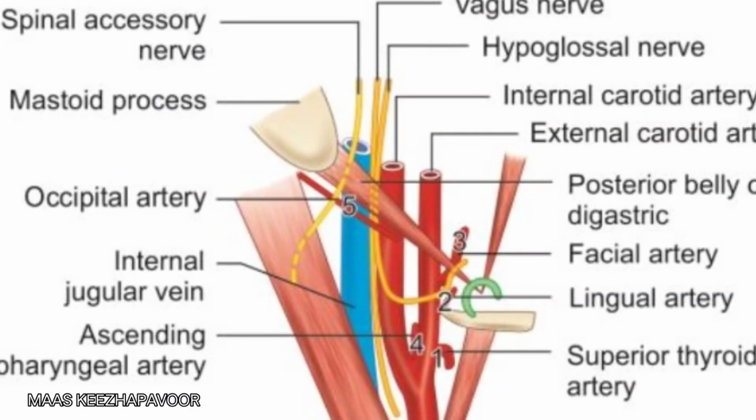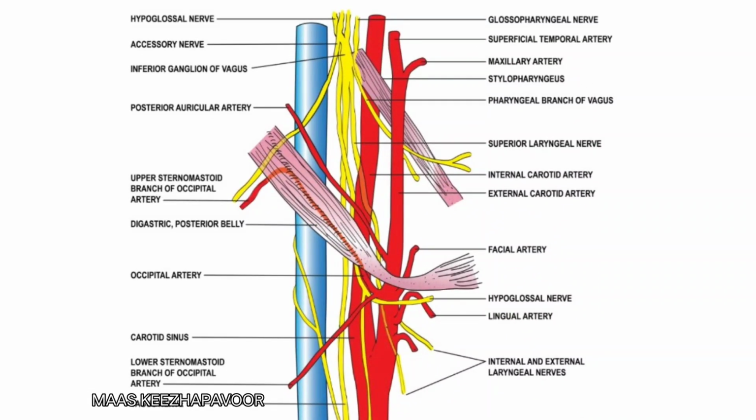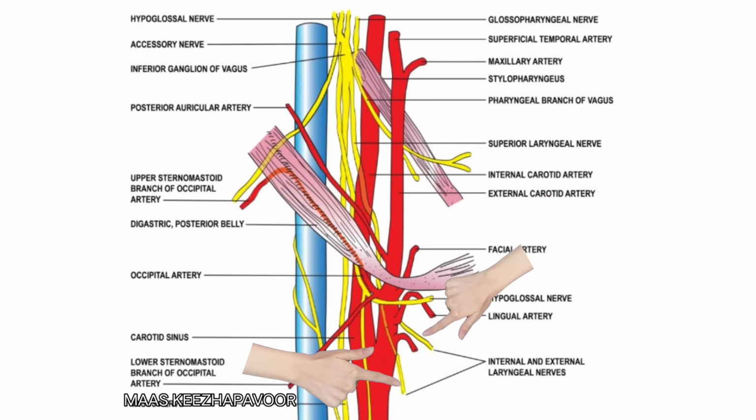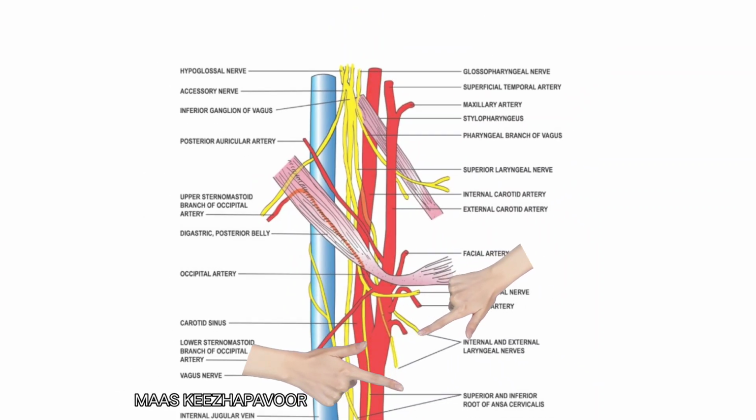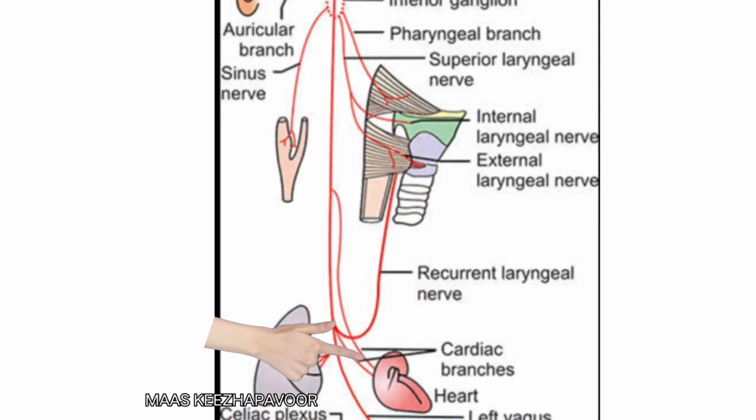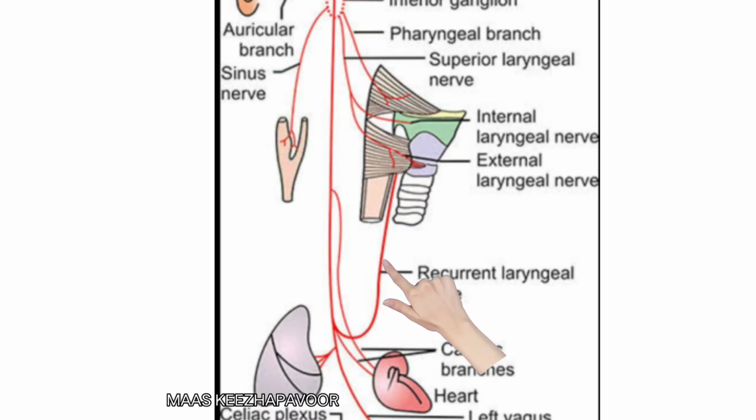The nerves present in the carotid triangle are the last 3 cranial nerves, that is vagus, spinal accessory, and hypoglossal nerves. The vagus nerve gives off pharyngeal branch, superior laryngeal branch, which divides into internal and external laryngeal nerves, cardiac branches, carotid branch to carotid body, recurrent laryngeal nerve on the right side.